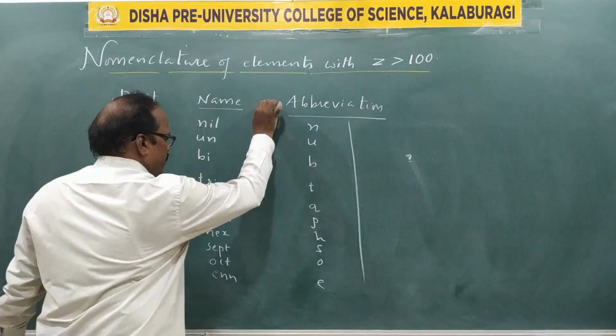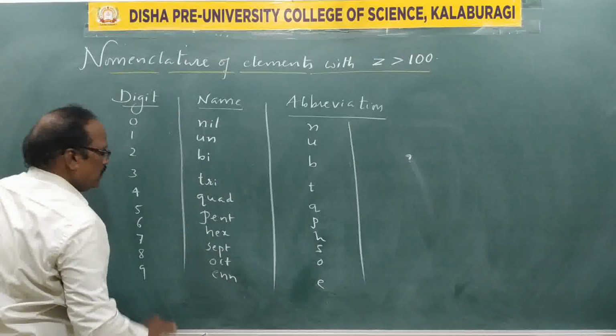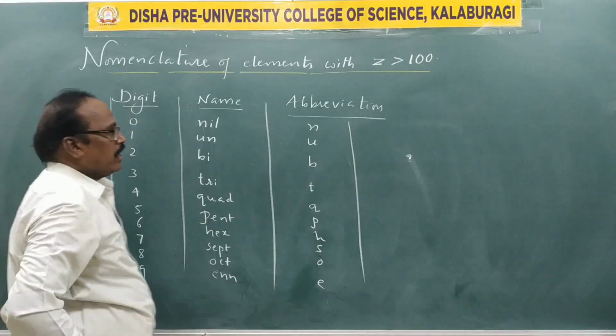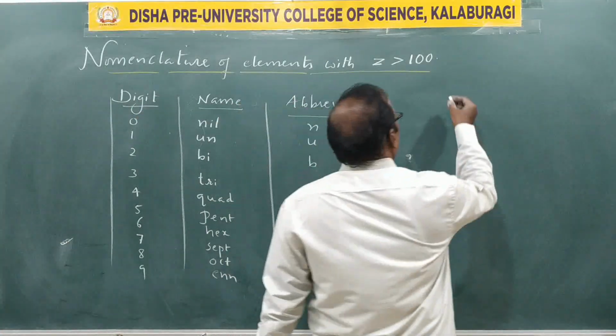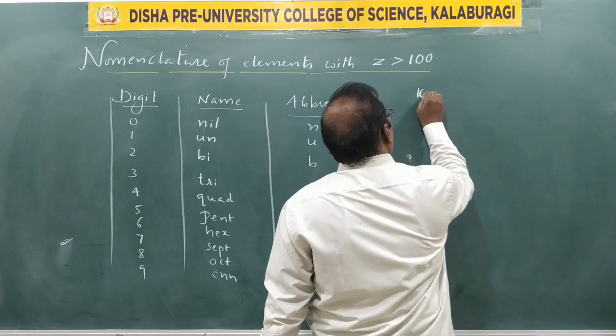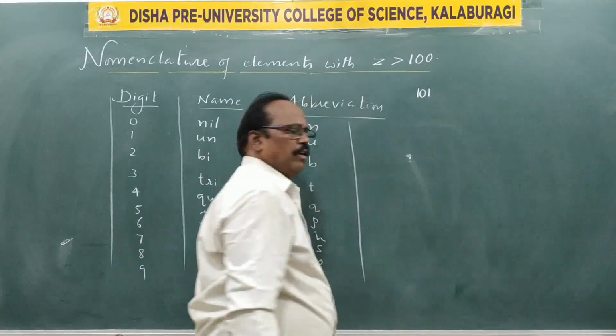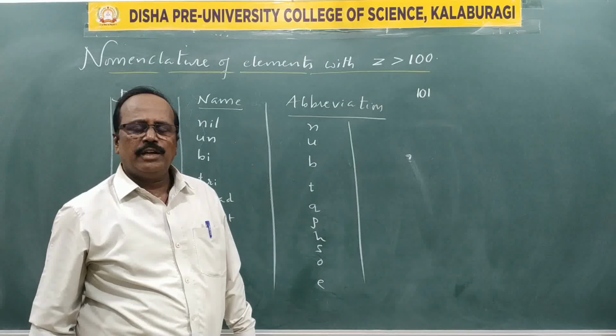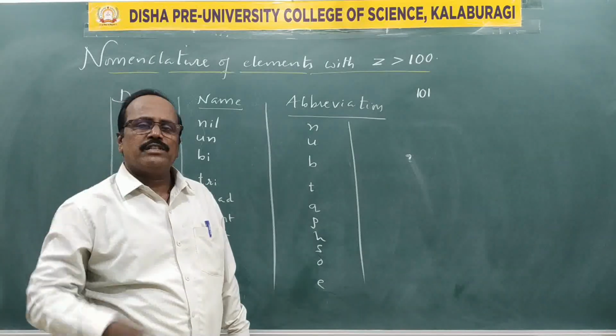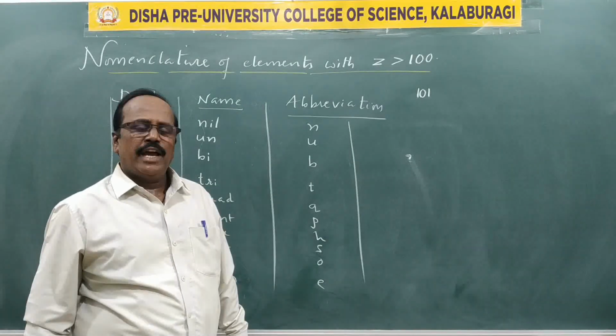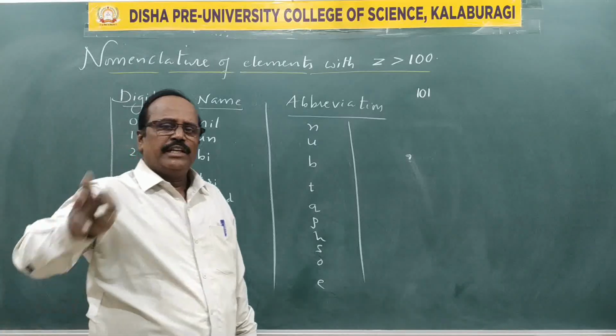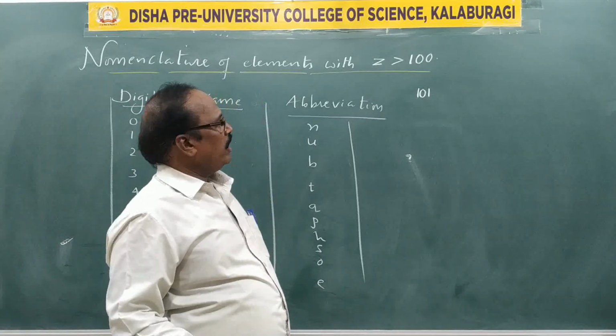Now we practice these in our work. Look at the board. Suppose 101 is the atomic number. We must give its IUPAC name. An unknown element is present. Its atomic number is 101.